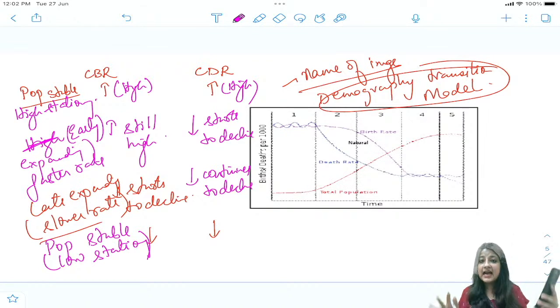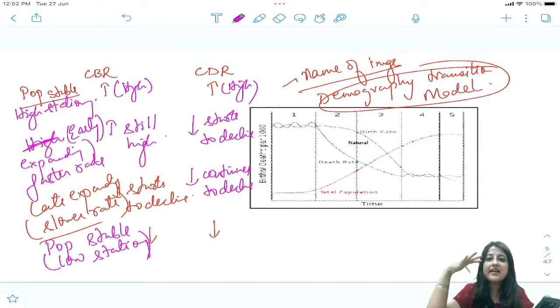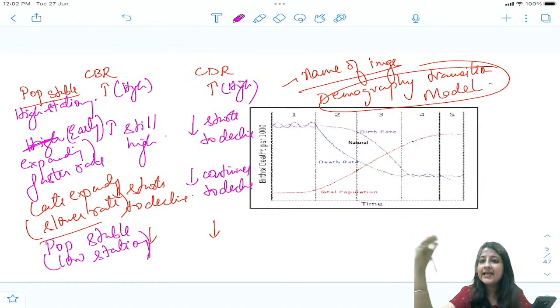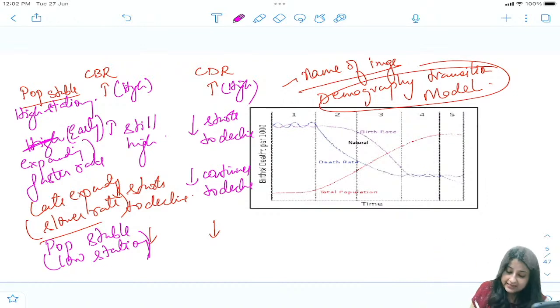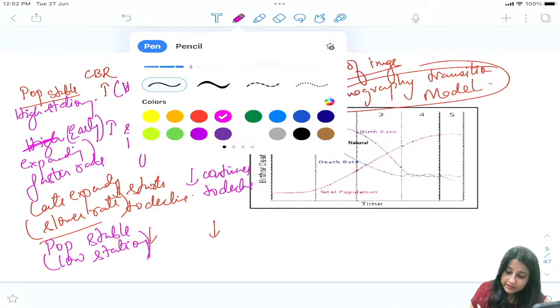Okay, and last, finally, there's a rate at which deaths will decline. There's a rate at which deaths are going to decline. All right, it can become stable or decline very slowly, but family planning can go on, we can give family planning to any extent. So ultimately, finally, what is going to turn out?